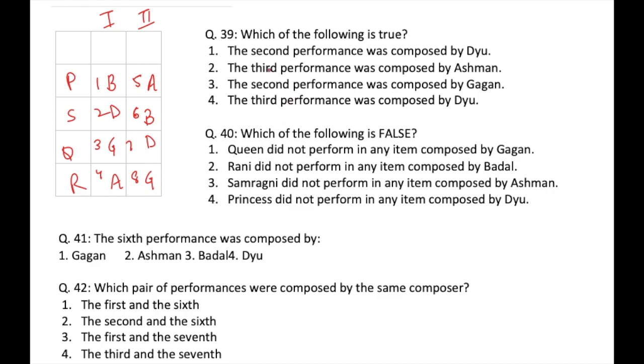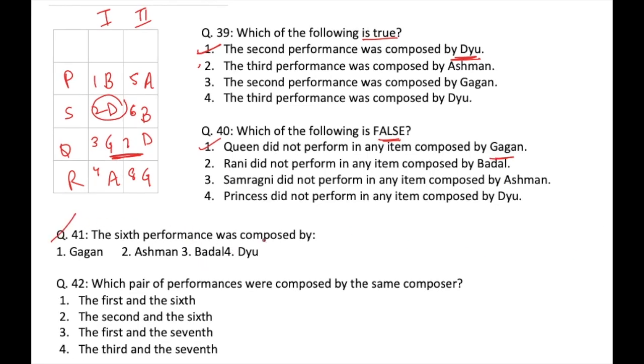Let's discuss the questions. So the first question says, which of the following is true? The second performance was composed by Dew. This one is true, so option 1 will be my answer. Next question says, which of the following is false? Queen did not perform in any items composed by Gagan. This is not true, hence this will be my answer. Question is, the sixth performance was composed by, so here it is composed by B, which is Badal, so option 3 will be my answer.